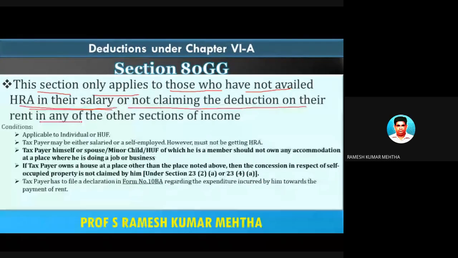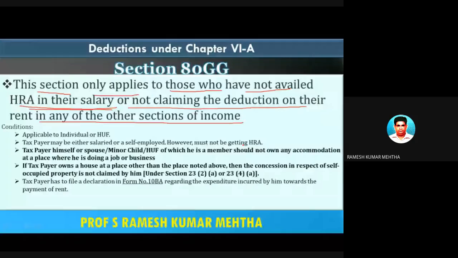So if he has paid rent and is not claiming the deduction of such rent, or if he's not getting HRA, those kinds of assessees can claim deductions under section 80GG, and we'll see what is the maximum amount which can be claimed as a deduction under section 80GG.